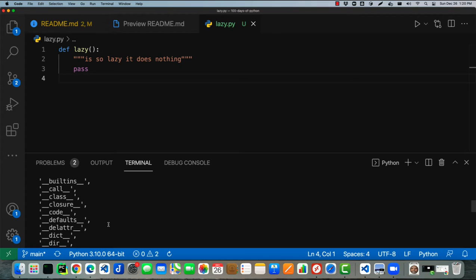Well, let's look under the D's here, and you can see we've got dict, dir, and then we've got doc, which, well, that kind of looks close enough. What does that say if we were to print it, right? Well, we've got lazy, and then underscore underscore doc underscore underscore, which is a little bit ugly, but let's try printing that. So print lazy.__doc__. Let's see if that's the doc string.